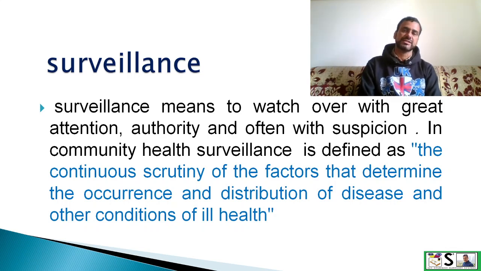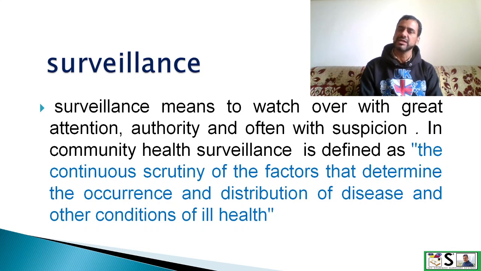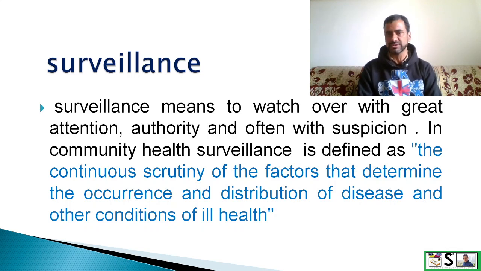First is surveillance. Surveillance means to watch over with great attention, authority, and often with suspicion. In community health, surveillance is defined as the continuous scrutiny of the factors that determine the occurrence and distribution of the disease and other conditions of ill health.